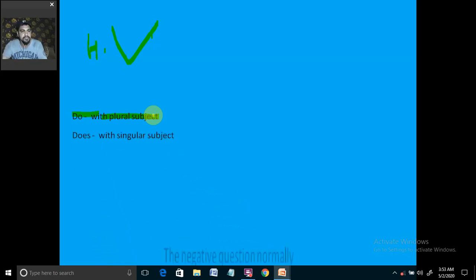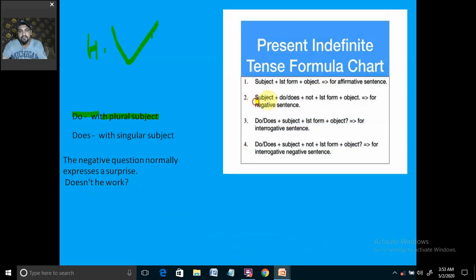Okay, now you see, to make the negative sentence we need do as a helping verb. Okay, it is our helping verb. Then it is used with the plural subject, I told you, and I and you are the exceptional cases. With them also we'll use do. Then does would be used with the singular subject. And then the negative questions normally express a surprise. Doesn't he work? Yeah, it's a surprise. Then we see we have to focus on this.